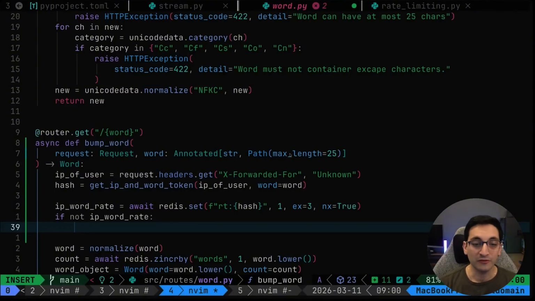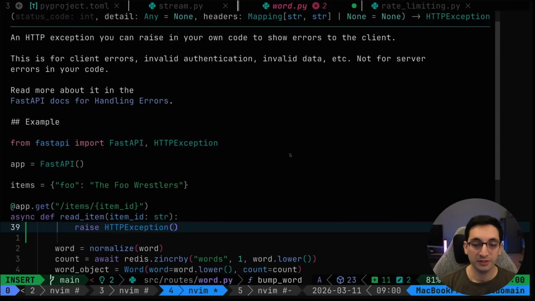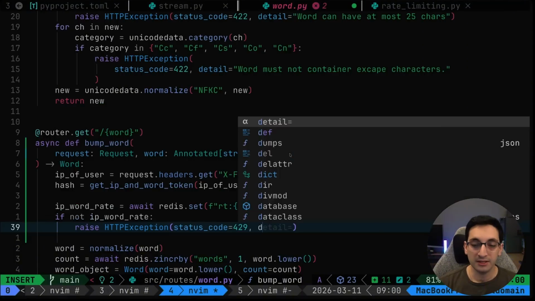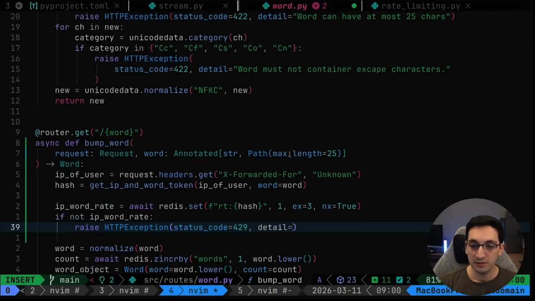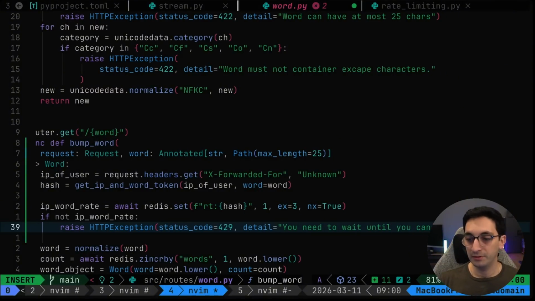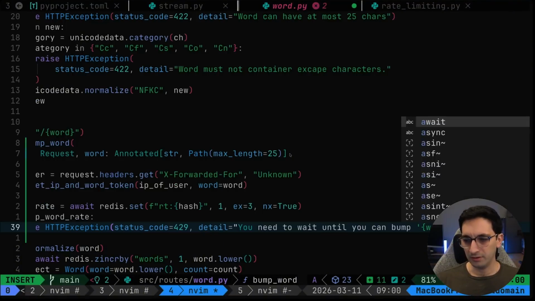Anyways, if it didn't work, I want to raise an HTTP exception with status code 429, which means, you know, too many requests. And the details: you need to wait until you can bump the word again.